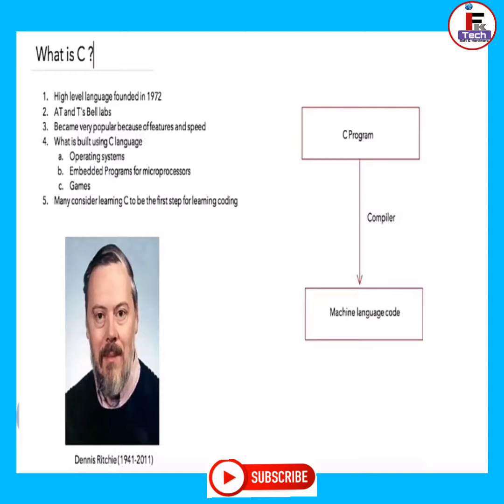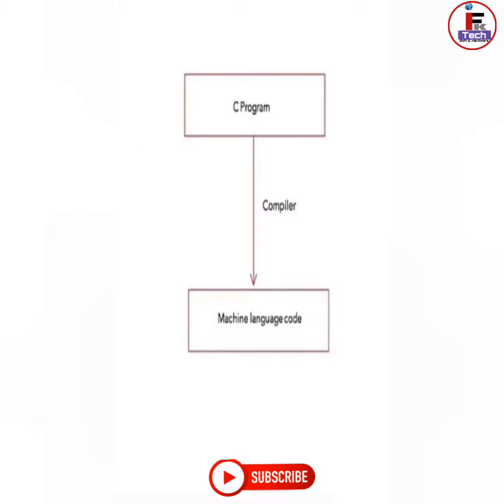Its simplicity. When we write a C program, we basically use a compiler. The compiler compiles the code and converts it into machine language code. Machine language code is code which the computer can understand. It cannot understand a C program directly. However, writing a C program is easy for us. That is why, instead of writing code directly in machine language, we write a C program, which is a high-level language close to English as compared to machine language. It becomes easy for us to write a C program and then use the compiler to convert it into machine language code.